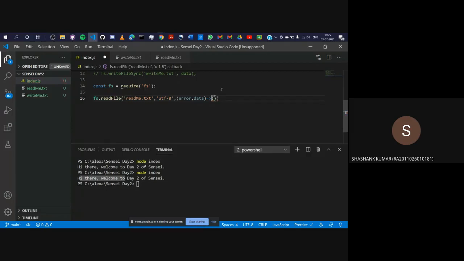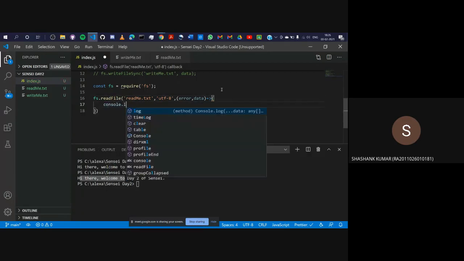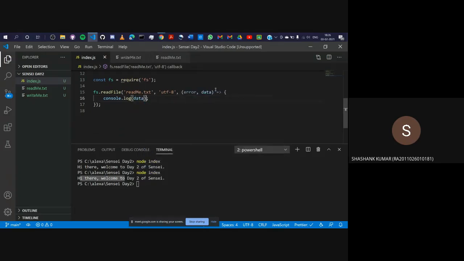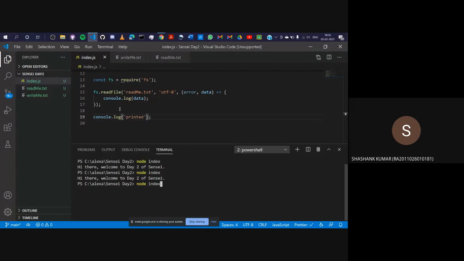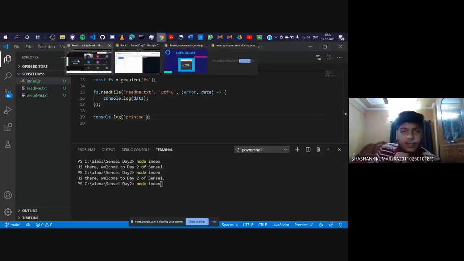We'll give curly brackets, and print data. I'll also write console.log printed. I'll save this and I'll run. Can you guess which one will come first, printed or data? Let me check if anyone is answering.